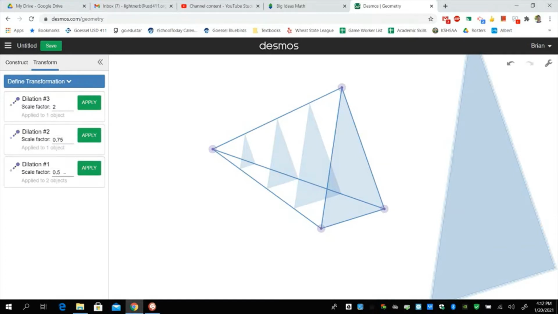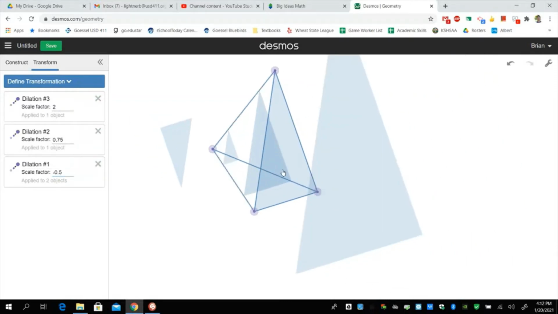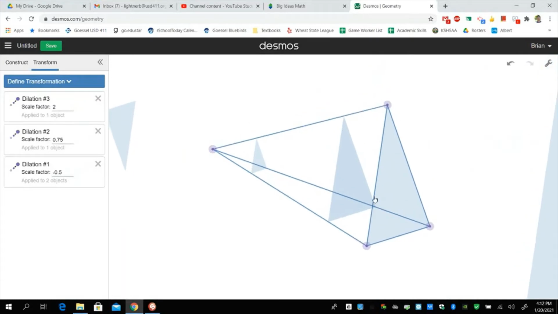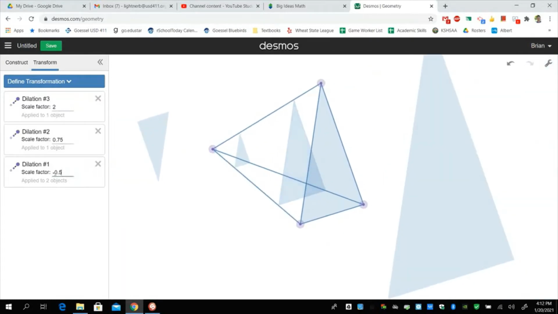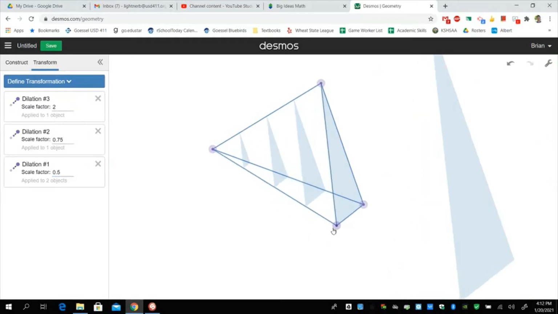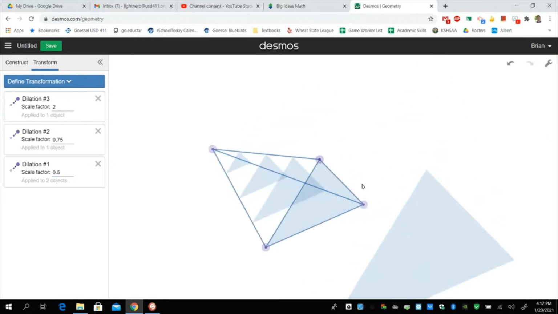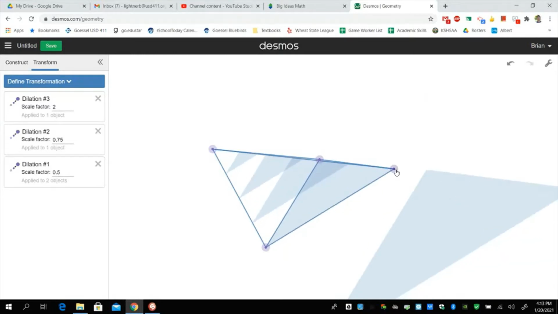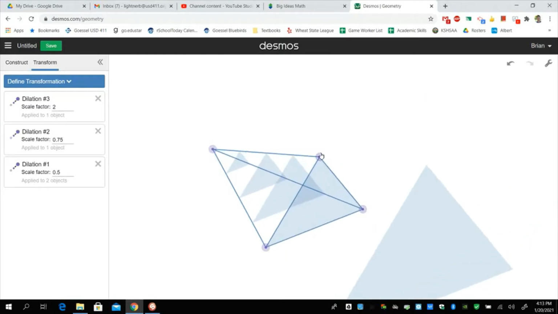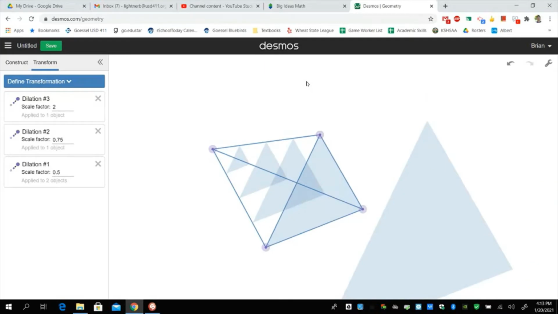If I would go a negative, let's see if it'll let me. See how that flips it upside down, actually. It rotates it 180 degrees and flips it upside down. So those would all be similar shapes. You can definitely get on here and play around with this, create similar shapes, create some cool things. This does fun things with the perspective, if you're in art class dealing with perspective.